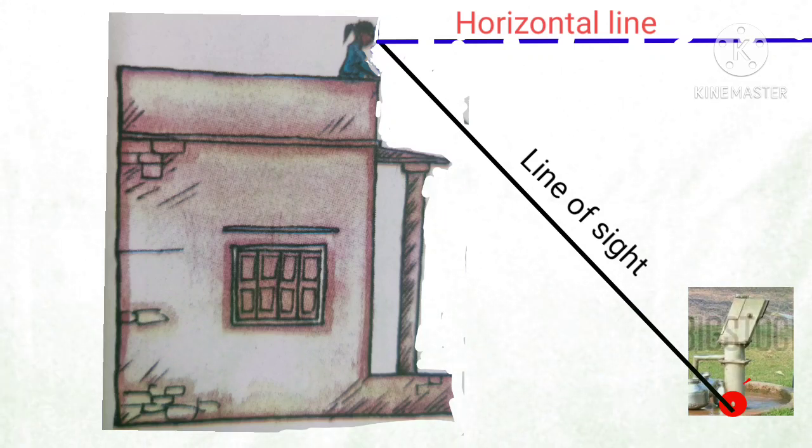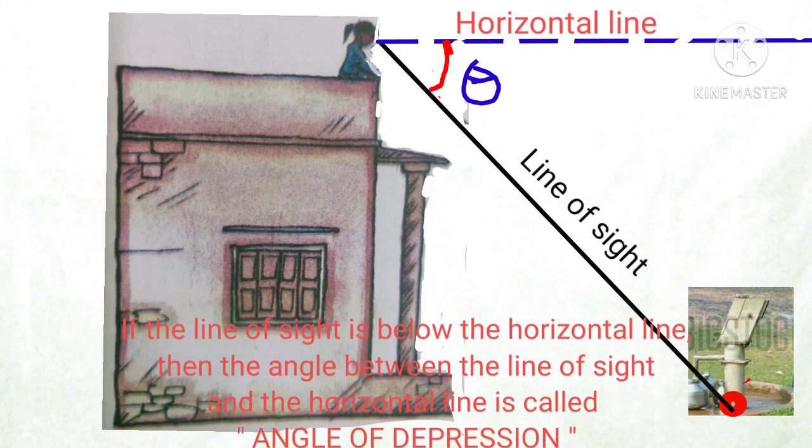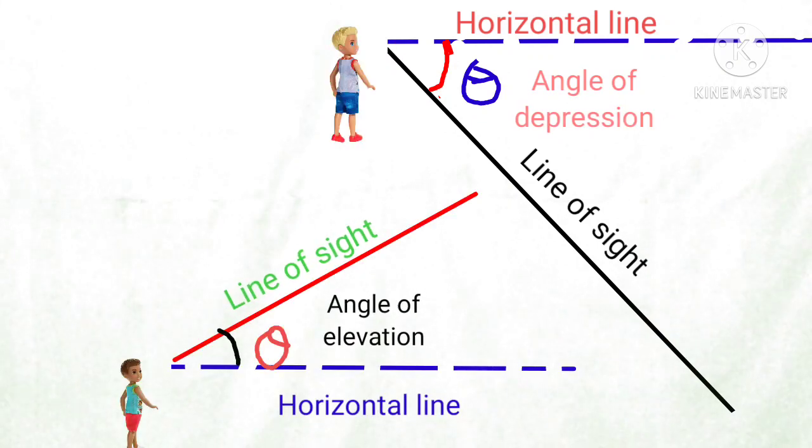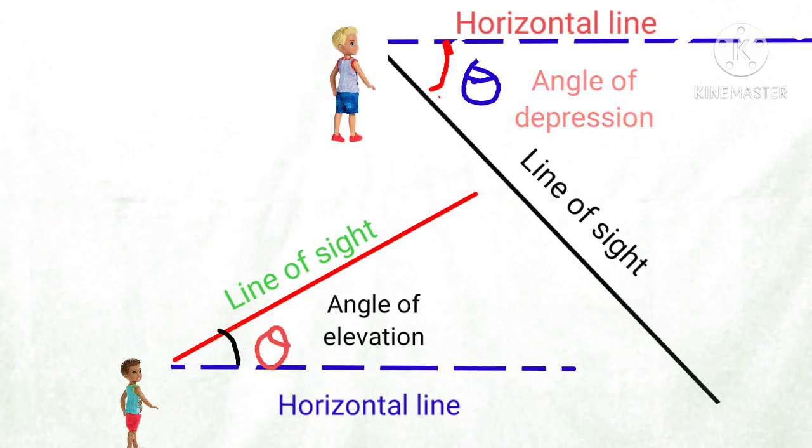Here the line of sight joins your eye to the base of the object. The angle between the line of sight and the horizontal line is called the angle of depression. Angle of elevation and angle of depression, these two words are most important in this chapter.